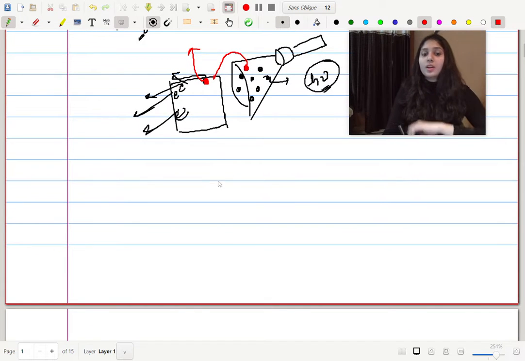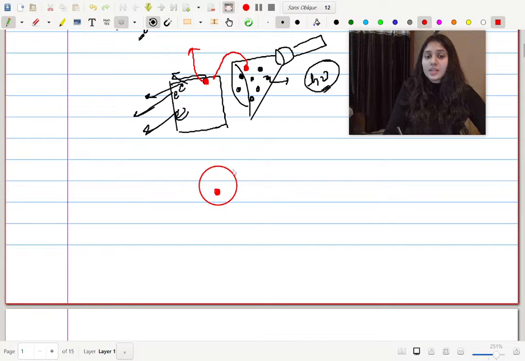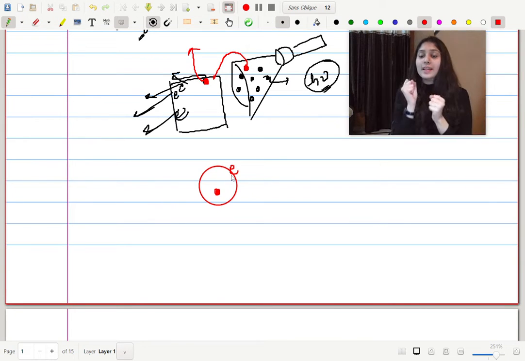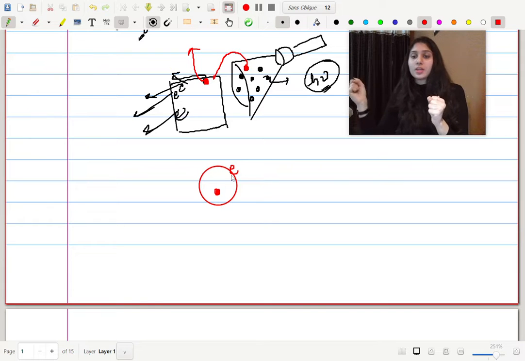Now, how is this electron there on a metal surface? So this atom looks like this. We have a nucleus which has protons and neutrons, and we have an electron which is revolving around the nucleus. Clear? Now this electron is bound to its atom with a certain energy. If it were not bound, the electron would be moving anywhere in the air, but that doesn't happen. There is a nucleus and there is an electron revolving around the nucleus. And there is a certain energy which is not letting this electron go anywhere else.